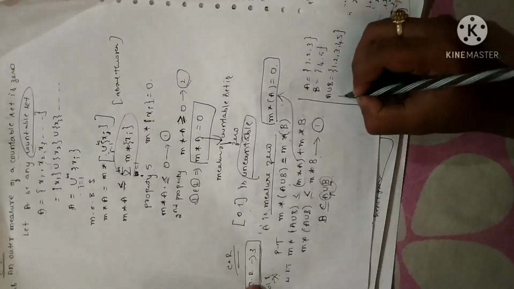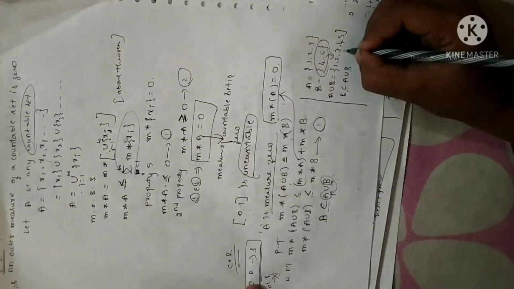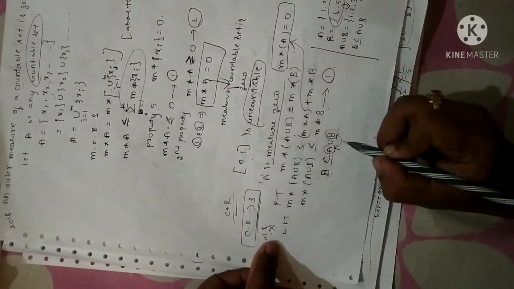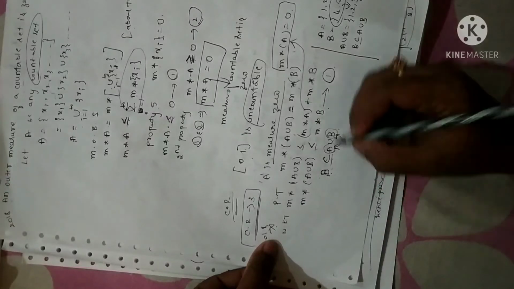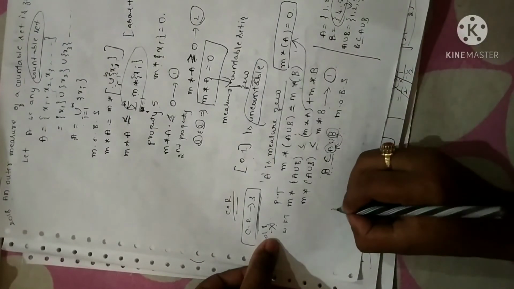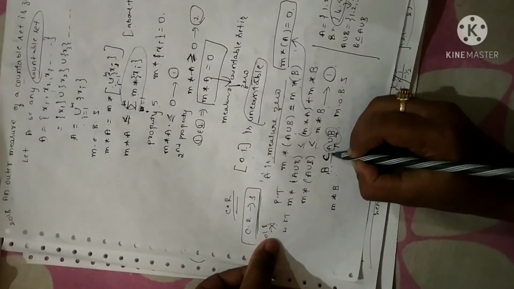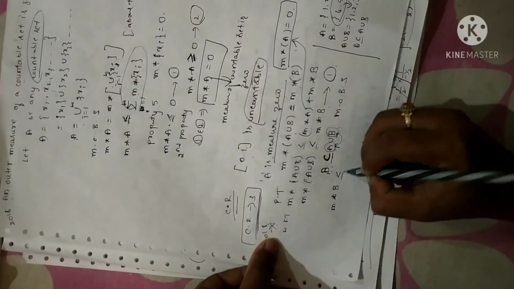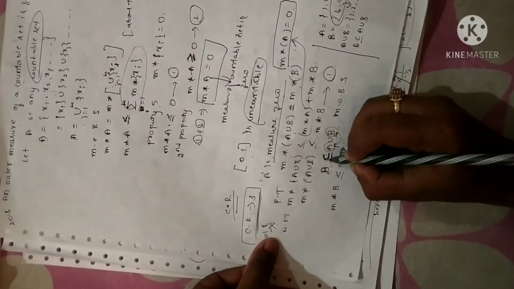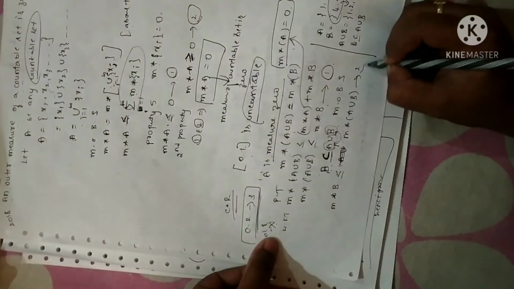Now you can clearly note that B is a subset of A union B, right? The elements 4 and 5 are in A union B. So I can write B is a subset of A union B. This is one of the properties of set theory. Now let me apply measure on both sides. Since I am applying measure, as per the monotonic property, M star of B is less than or equal to M star of A union B. Let me take this as equation 2.